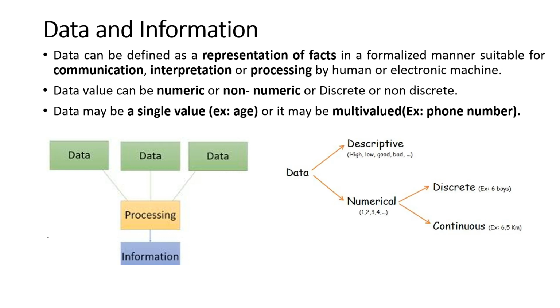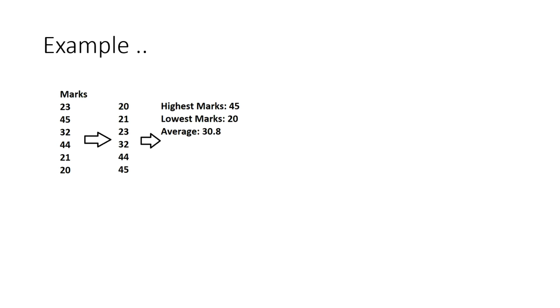So data can be classified as descriptive or numerical, or that can be a discrete value or continuous value. I'm having a set of information, say marks.